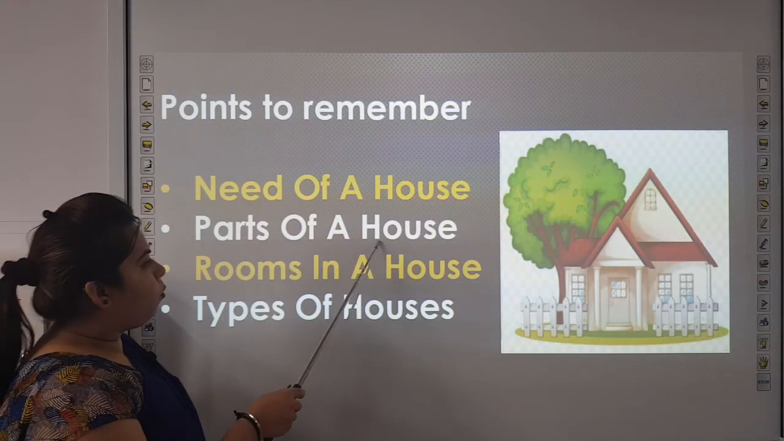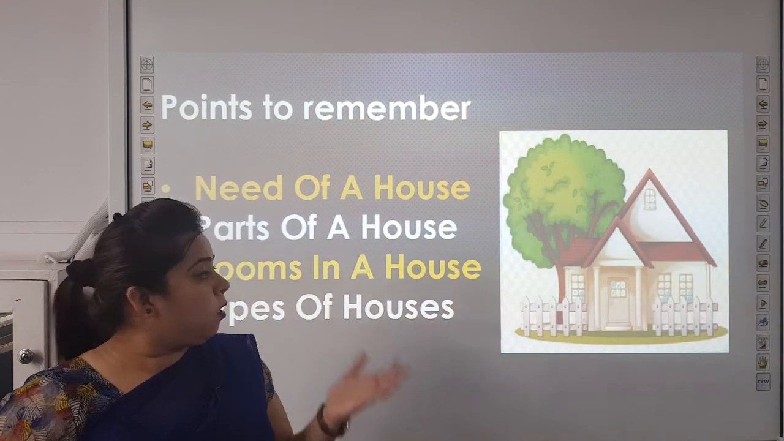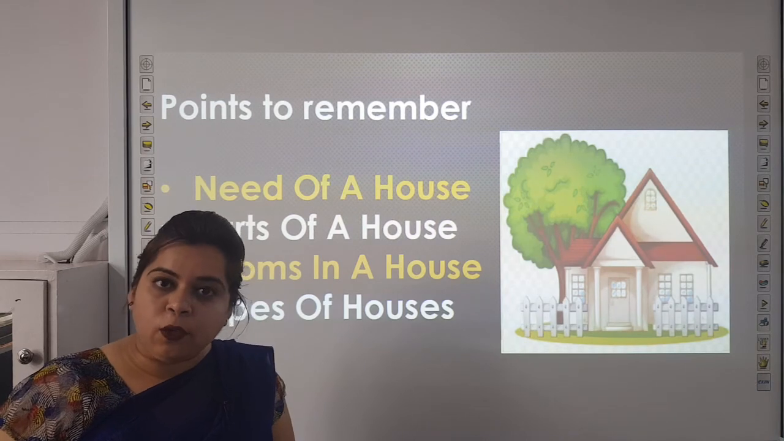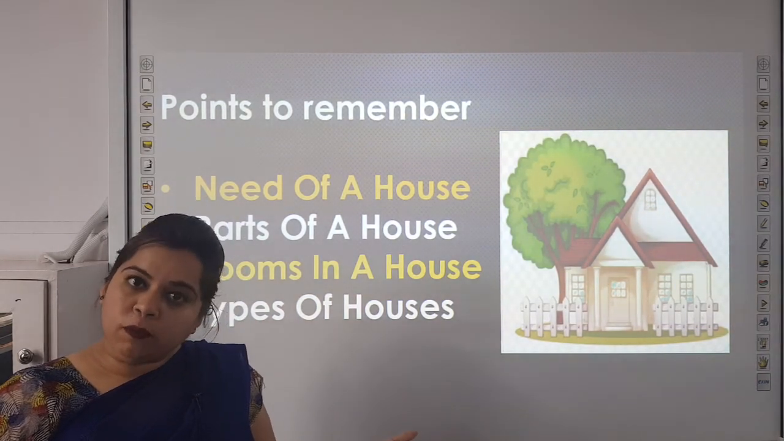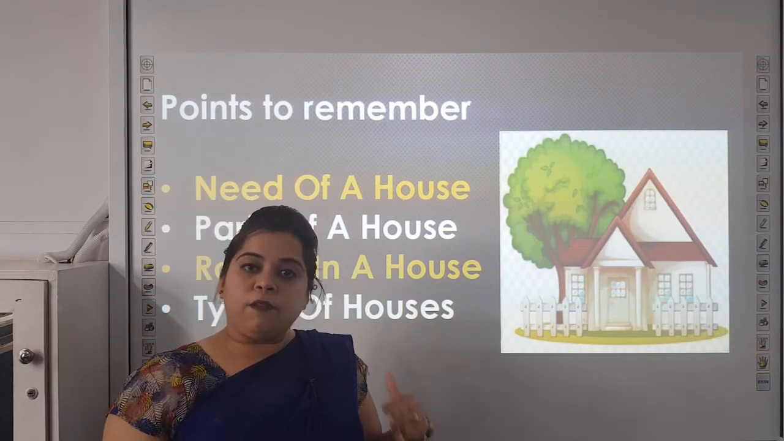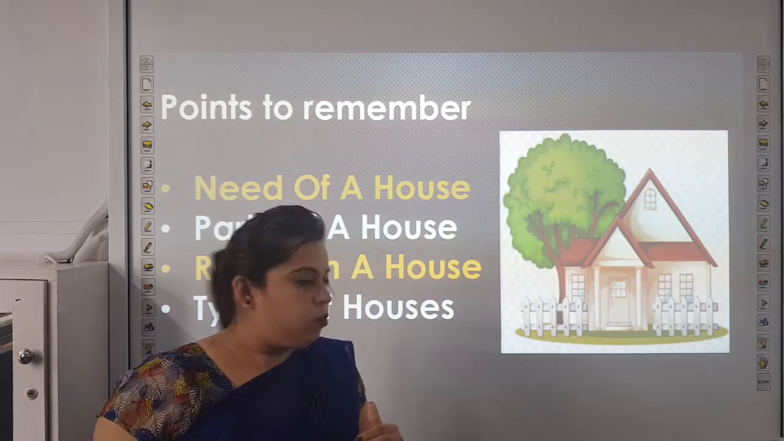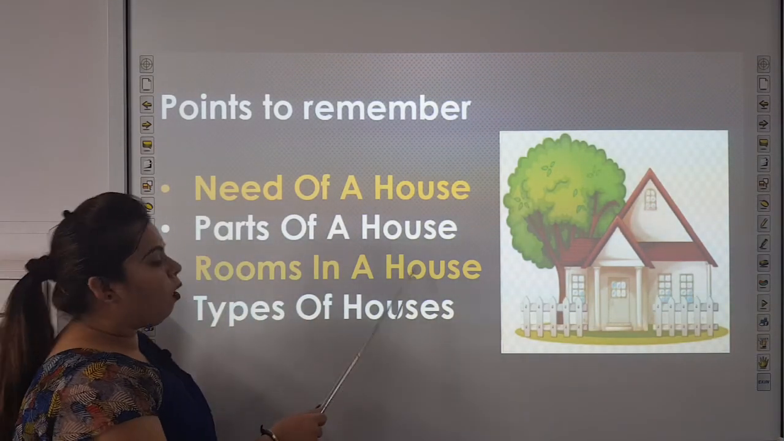Parts of a house. Now you must have seen the house. We have different parts in our house. We have ceiling, we have wall, we have doors and windows, we have floor. We clean our floor with the help of a broom and we let our doors and windows open to let fresh air enter the house.